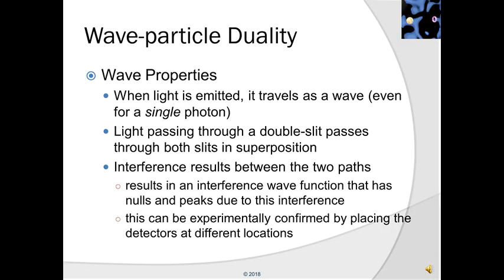Let us summarize then the wave properties of light. When light is emitted, it travels as a wave, even for a single photon. Light passing through a double slit passes through both slits in a superposition. Interference results between the two paths. This results in an interference wave function that has nulls and peaks due to this interference. This can be experimentally confirmed by placing detectors at different locations. It should be noted that the wave properties of emission obey unitary evolution and are completely reversible. This will be important when considering later the measurement problem.